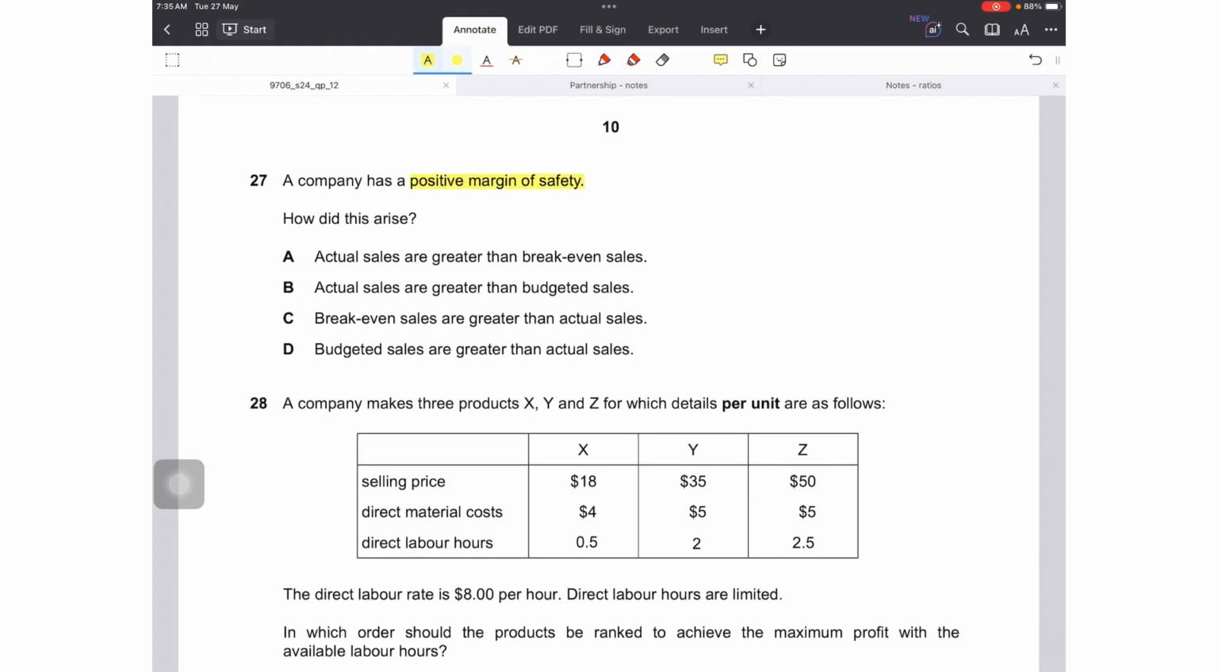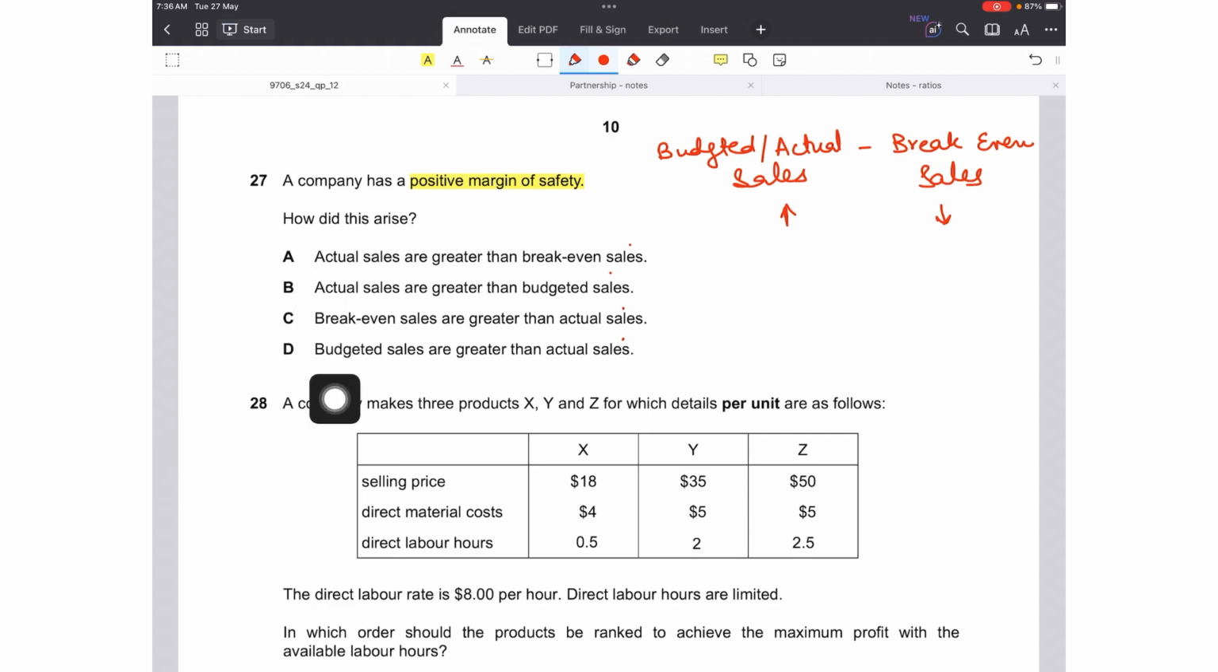27. A company has a positive margin of safety. How do we calculate margin of safety? It is calculated by using the formula budgeted, it can also be actual, level of sales or in units, minus the break-even sales or units. Let's assume it is sales. When can it be positive? The answer can only be positive if budgeted or actual sales are more and break-even sales are less.